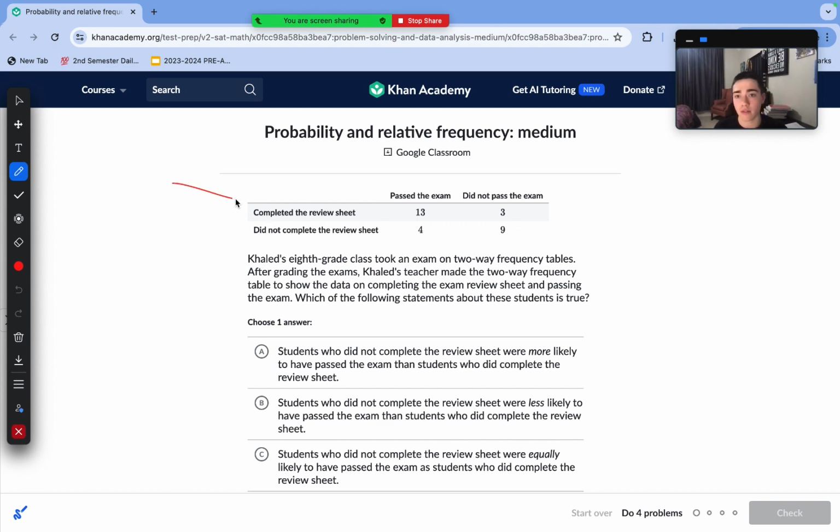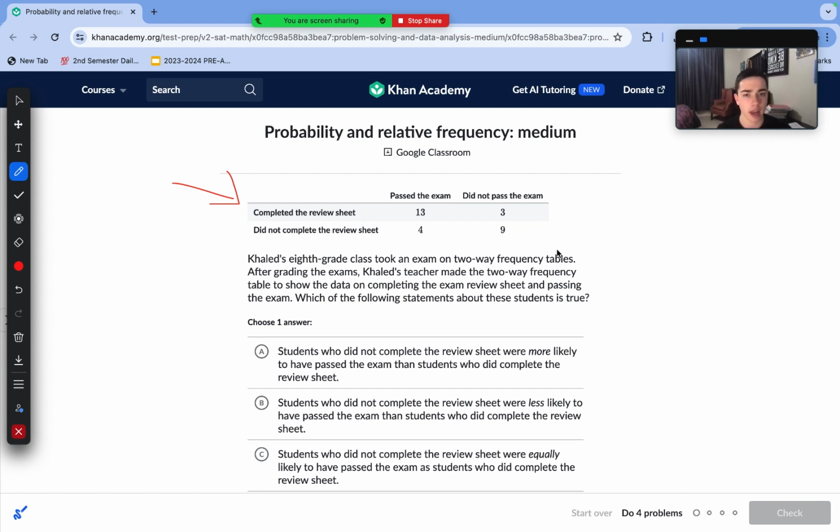Once again, we are given these tables. Khaled's 8th grade class took an exam on two-way frequency tables. After grading the exams, Khaled's teacher made a two-way frequency table to show the data on completing the exam review sheet and passing the exam. Which of the following statements is true?